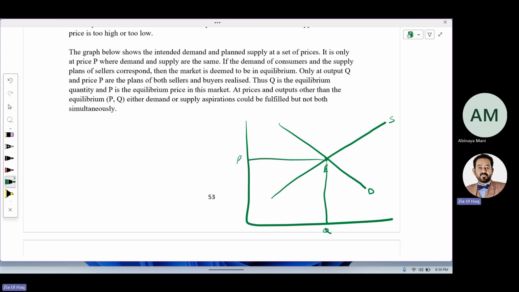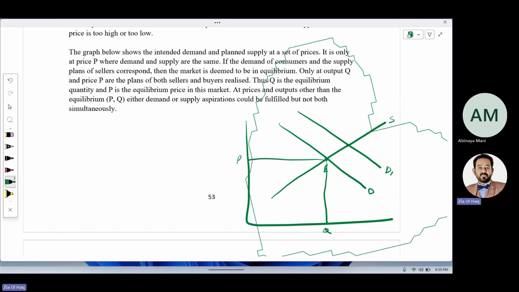Suppose demand increased from here to here. Where is it intersecting the supply curve? Here. Now prices will automatically increase in the market from here to here. Quantity also increases because demand has increased.